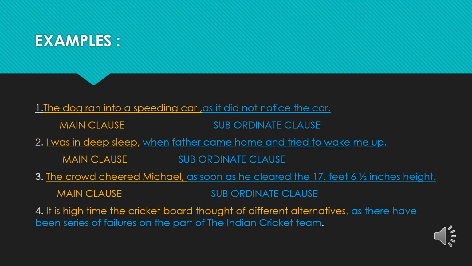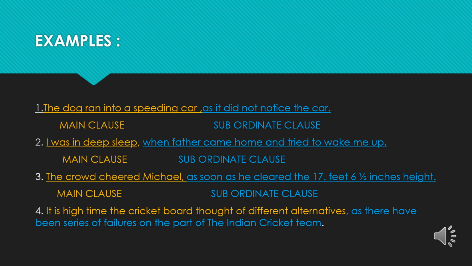We shall see some more examples. The first one: The dog ran into a speeding car as it did not notice the car. In this sentence, the dog ran into a speeding car has its own sense, so it is known as the main clause. Whereas, as it did not notice the car depends upon the main clause, so it is known as the subordinate or adverbial clause.